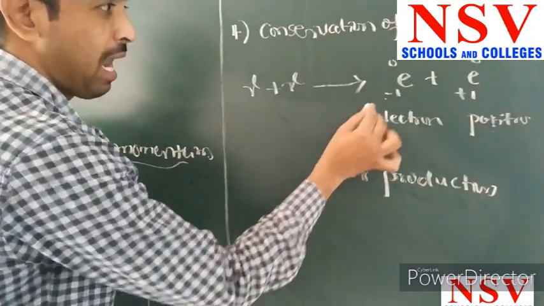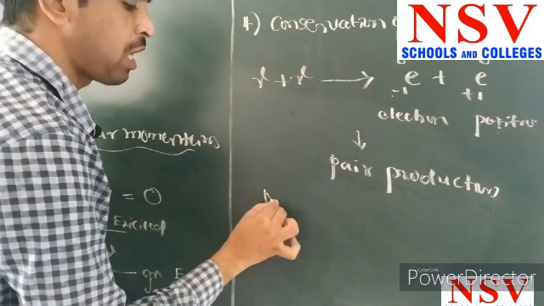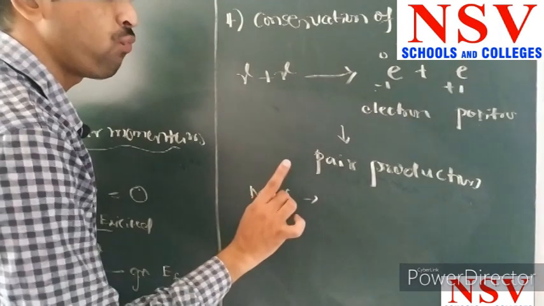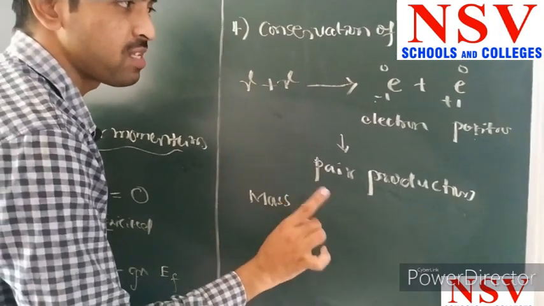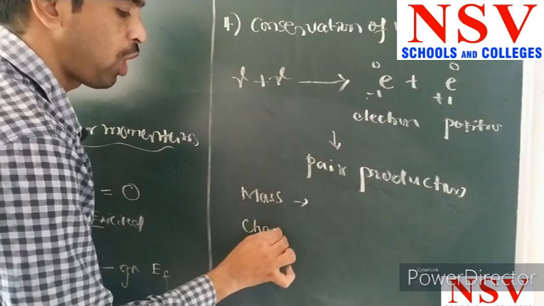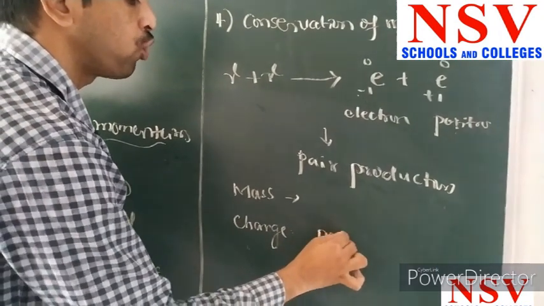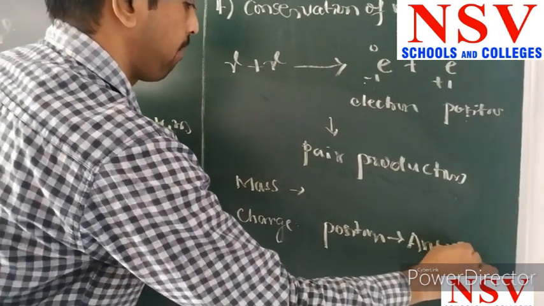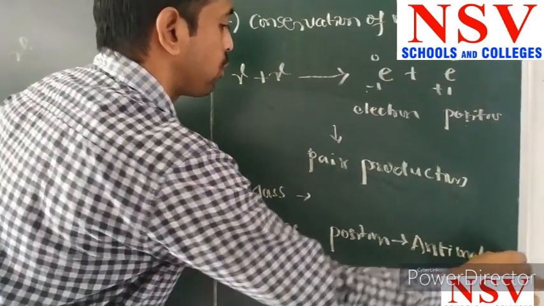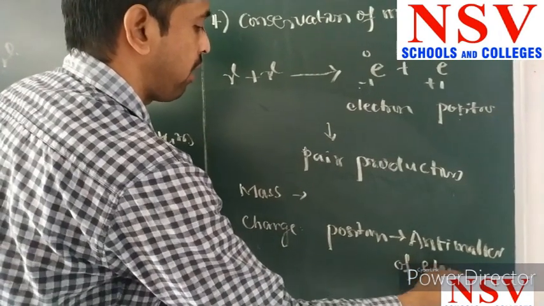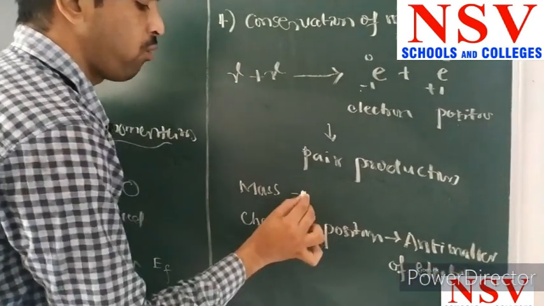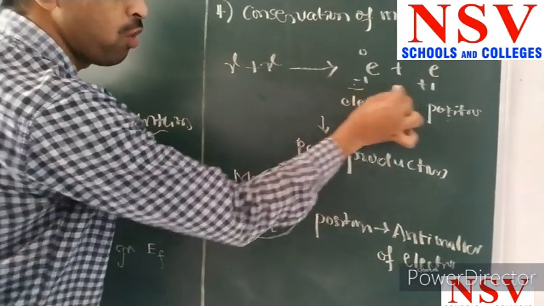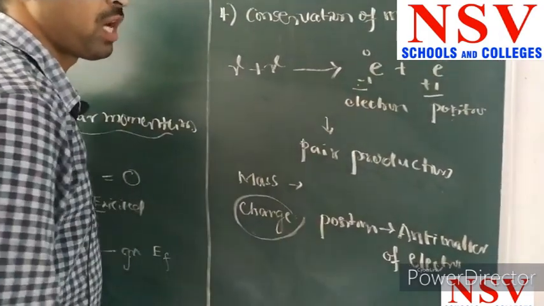Electron and positron both have the same amount of mass, but one property changes, and that is the charge. The positron is also called the antimatter of the electron. The only difference between the electron and positron is the charge. The electron is negative, the positron is a positive charge. Okay, thank you.